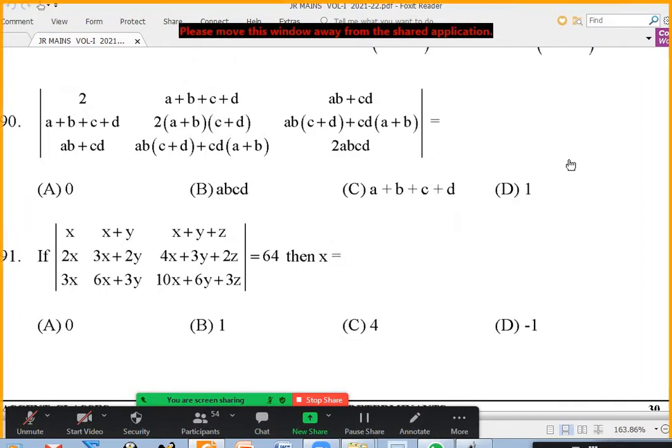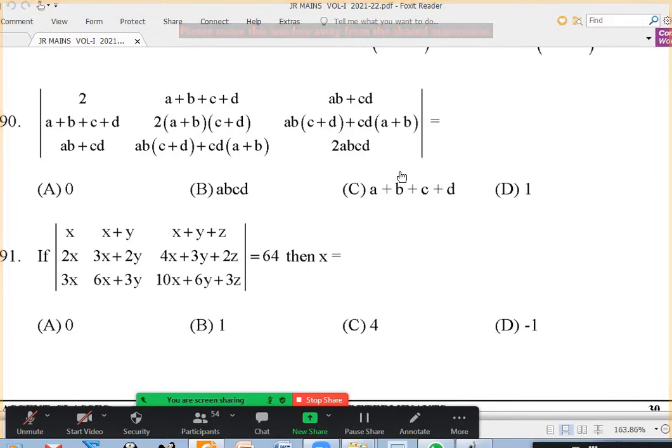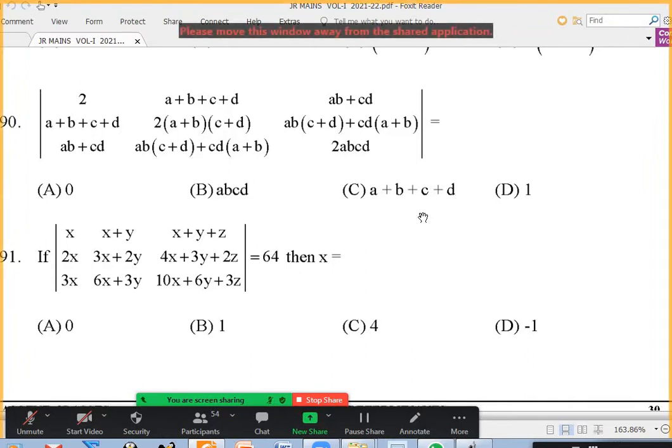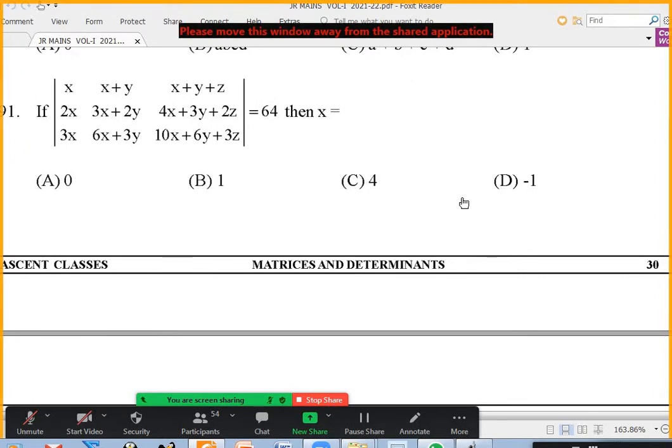Anybody remembers the 90th question from before? Yes, sir, you gave that example. Yeah, I gave this to write it as a product of two determinants, and in one determinant, one row will be 0. Because det of AB is det A into det B. If one of the determinants is 0, the product total is also 0. Okay. Was it completed?